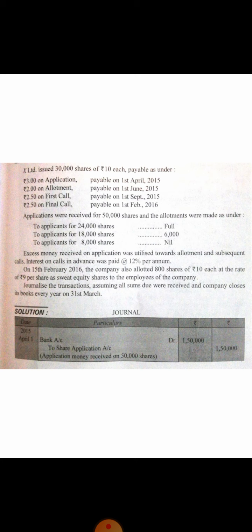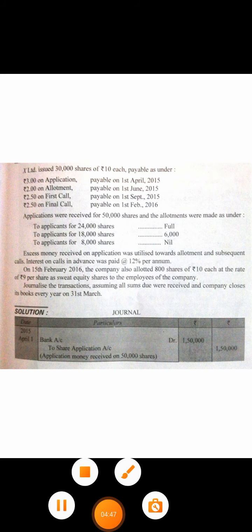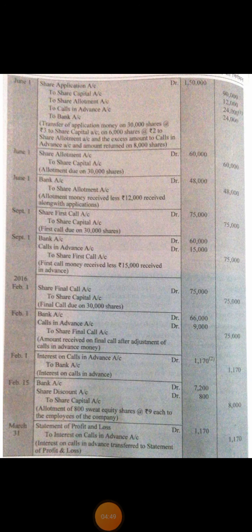Allotment money per share is rupees 2 per share. So it will be 30,000 multiplied by 2, it is 60,000. So the due amount on allotment is rupees 60,000. Share allotment account debit to share capital with rupees 60,000.